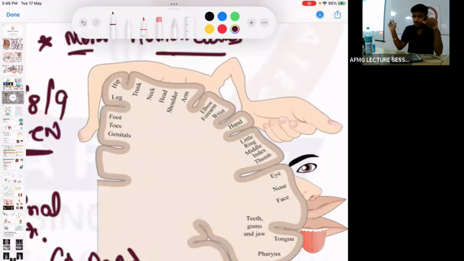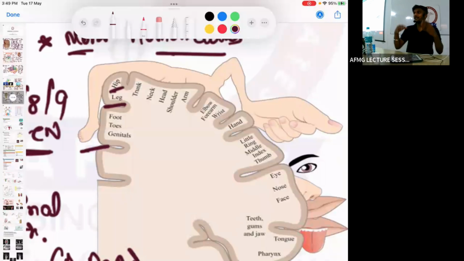So please remember, here you can see the anterior lobe or the frontal lobe of the brain is responsible for innervations to the foot, the leg, the hip. That means the lower limb is controlled by the anterior part of the brain.